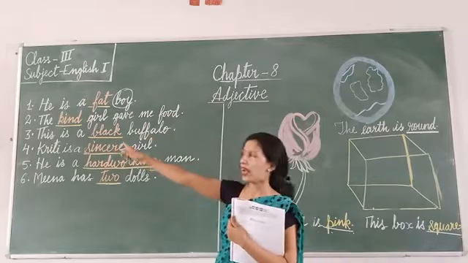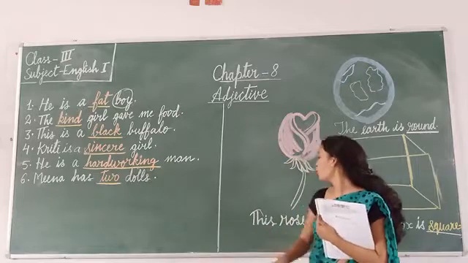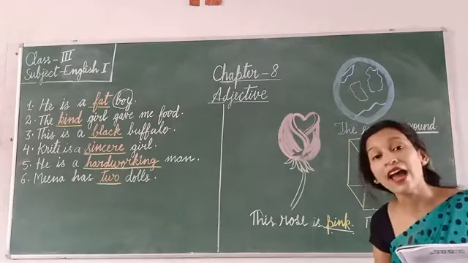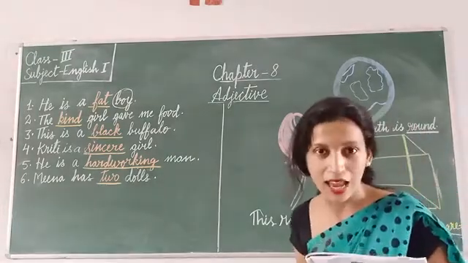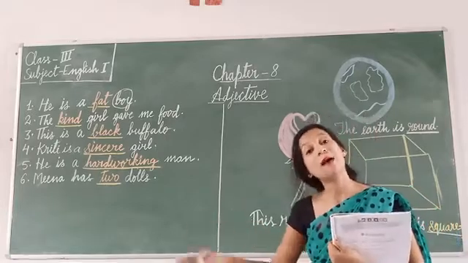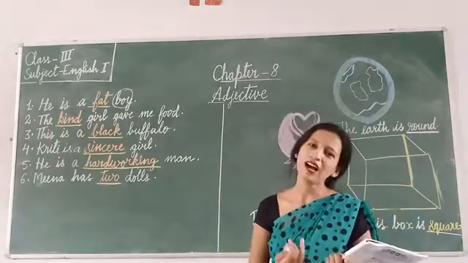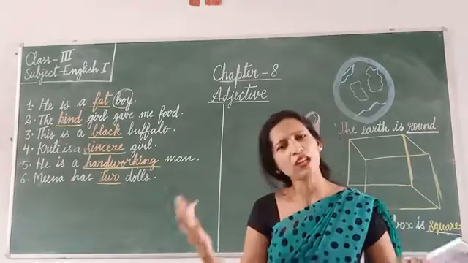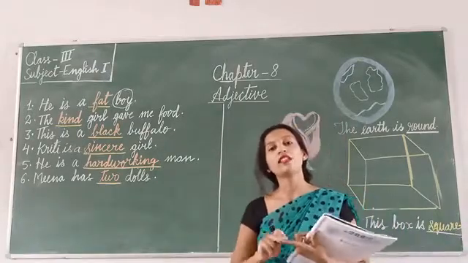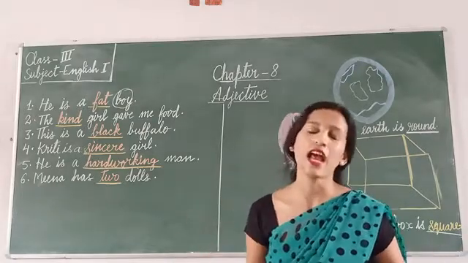Yes, all these are the adjectives. Fat, the words which I have underlined. Fat, kind, black, sincere, hardworking, two, pink, round and square. All these words are adjectives. Why? The reason is because they are describing nouns in a sentence. They are describing the nouns and plus they tell something about the noun. Either they describe the noun or they tell something about a noun. The color, or the size or the number, anything. It combines everything. It combines the size, the quality, the number, and whatever it is, in a way it describes a noun.